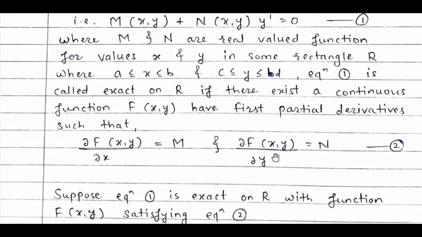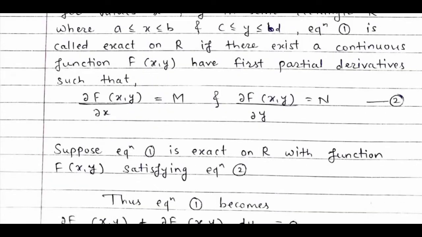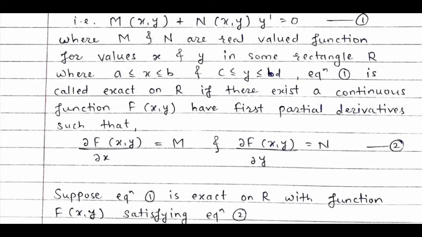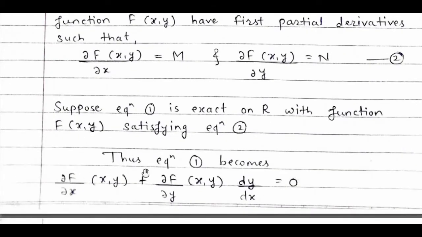Suppose equation 1 is exact on R with the function f(x,y) satisfying equation 2. So we take the partial derivatives with respect to x and y.